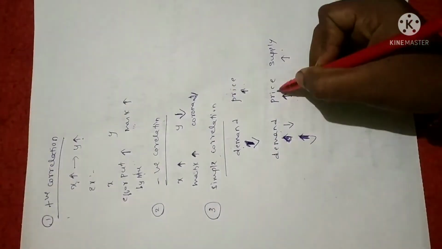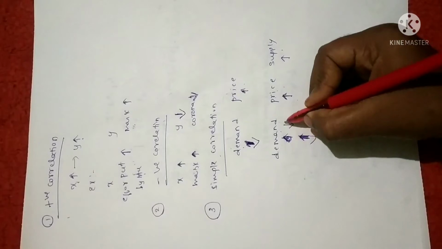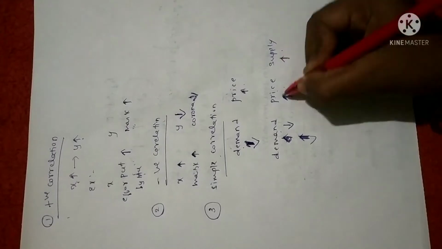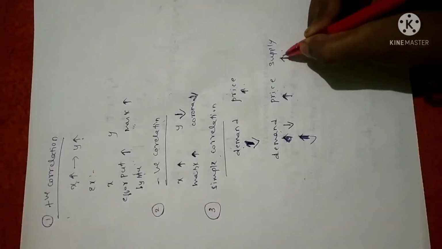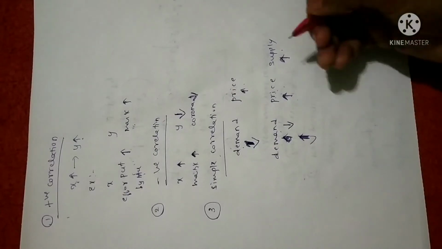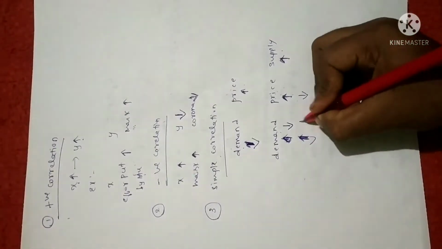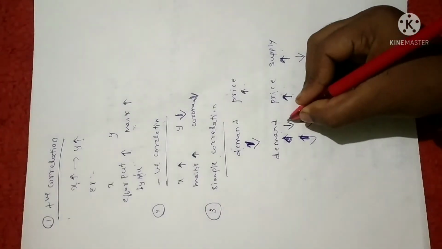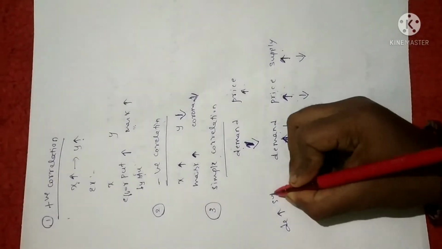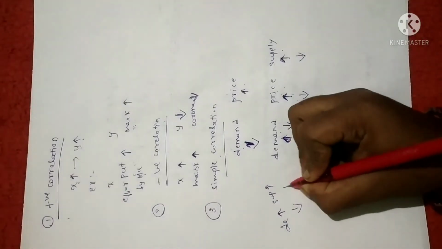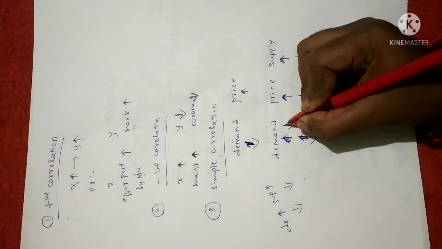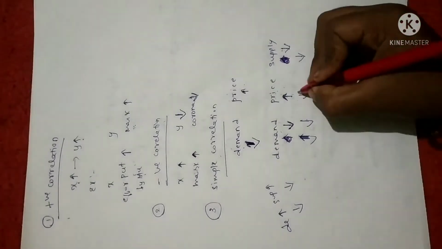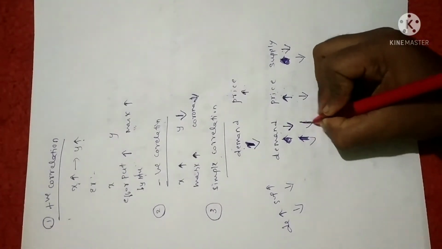Similarly, let me consider one more example: demand, price and supply. If price increases, demand decreases, supply also decreases. Why? Because if demand decreases, then supply will also decrease, right? Whenever you have the highest demand, supply is also high. Whenever you have the lowest demand, supply will become low, right? So when price increases, automatically demand decreases, supply also decreases. If price decreases, then demand also increases.